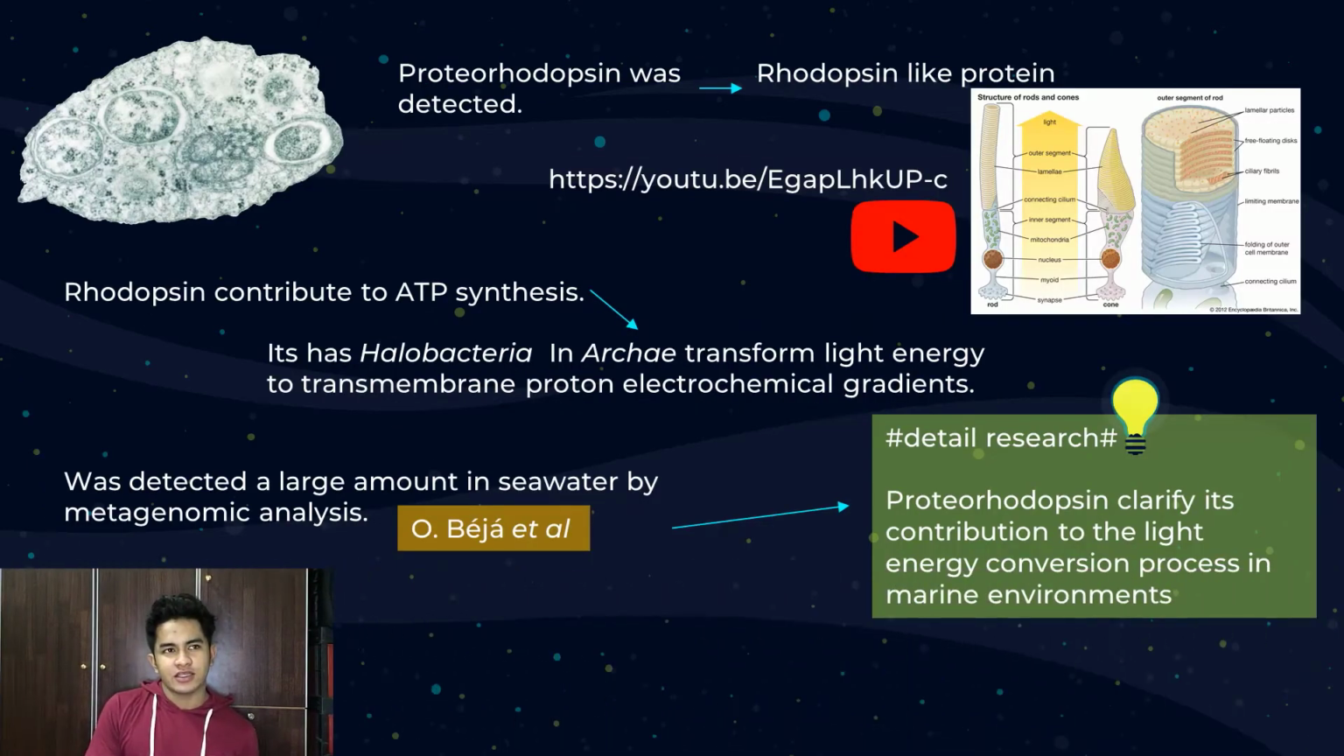A new technique was discovered. Scientists found proteorhodopsin was detected. Actually, rhodopsin is a protein. Here is an example of rhodopsin, and this is the link for more detail. Rhodopsin contributes to ATP synthesis. In halobacteria in archaea, it transforms light energy into a transmembrane proton electrochemical gradient. It was actually detected in large amounts in seawater by metagenomic analysis.